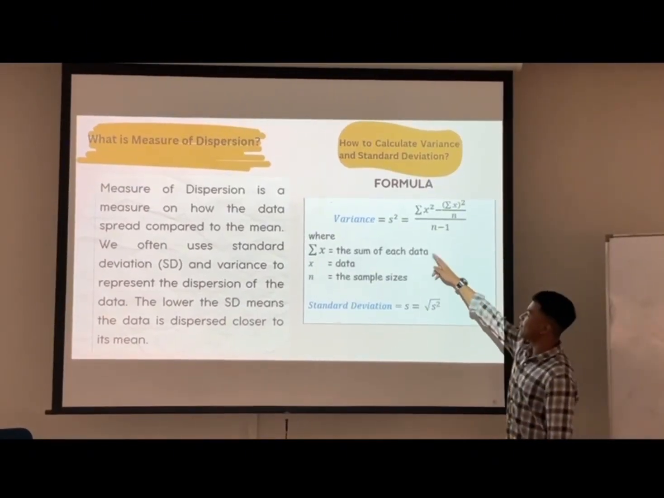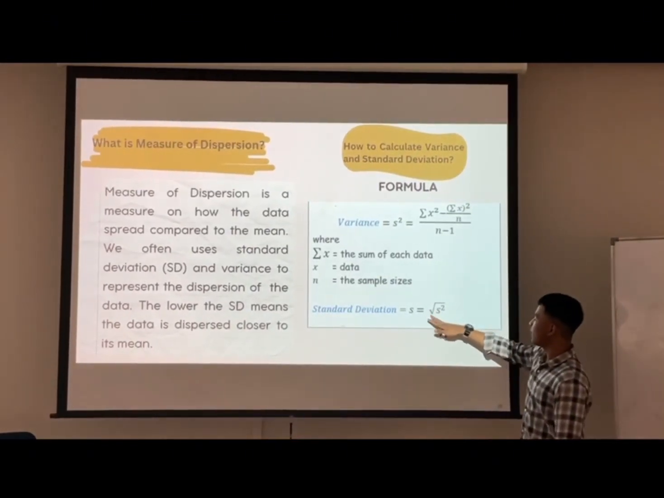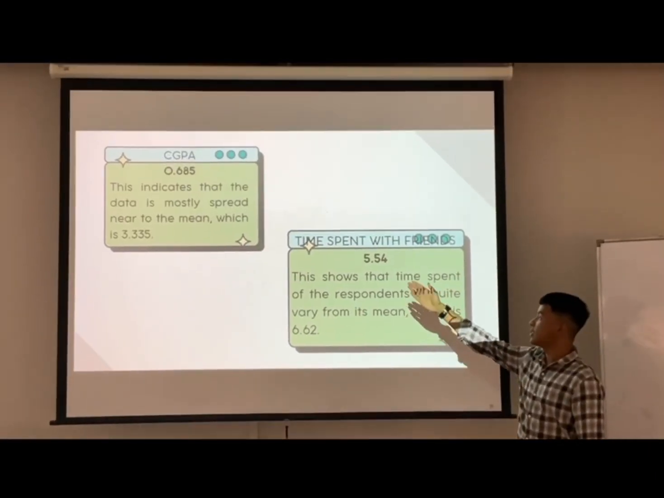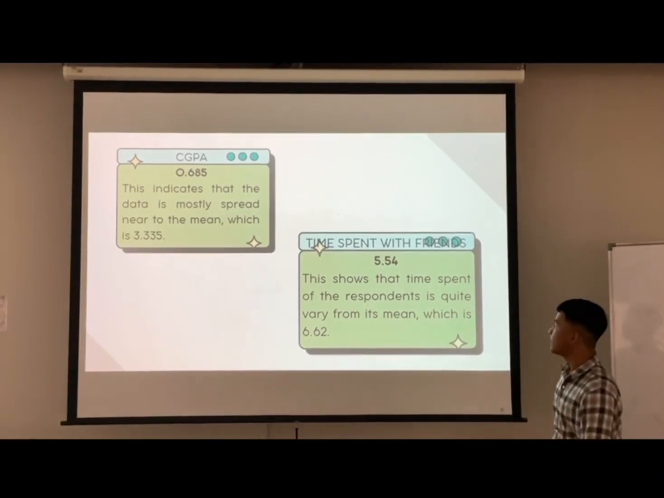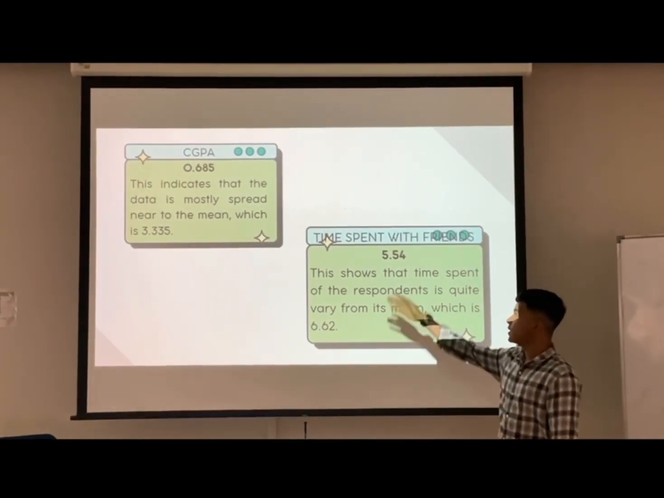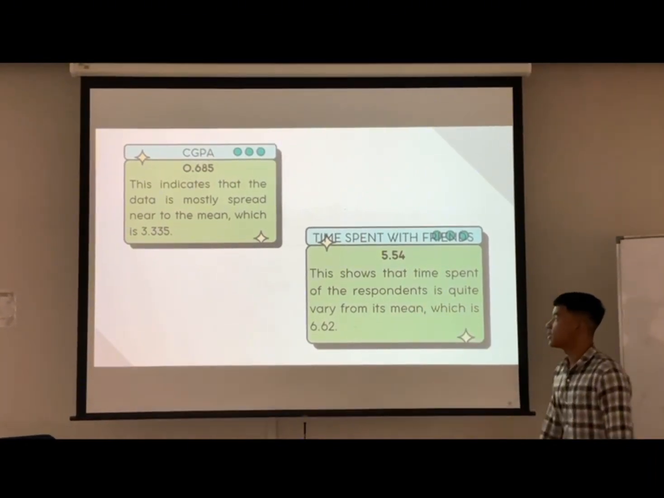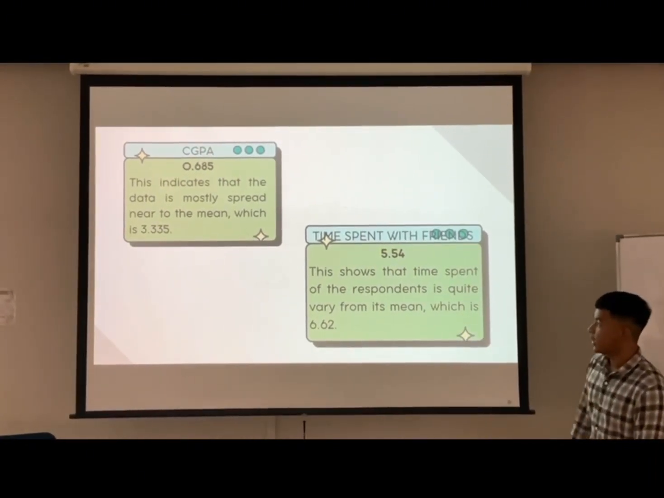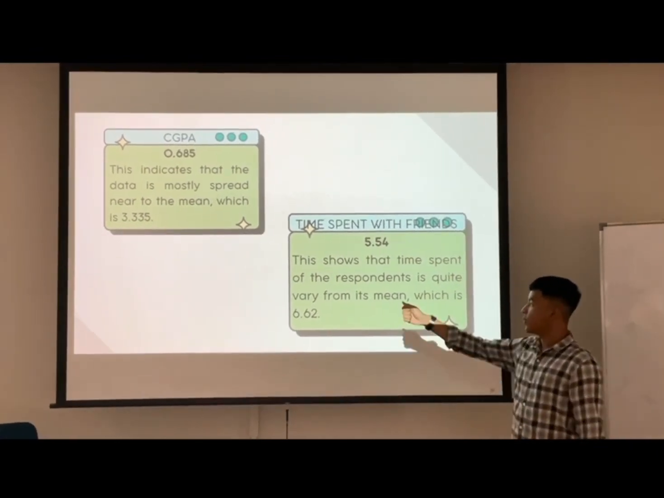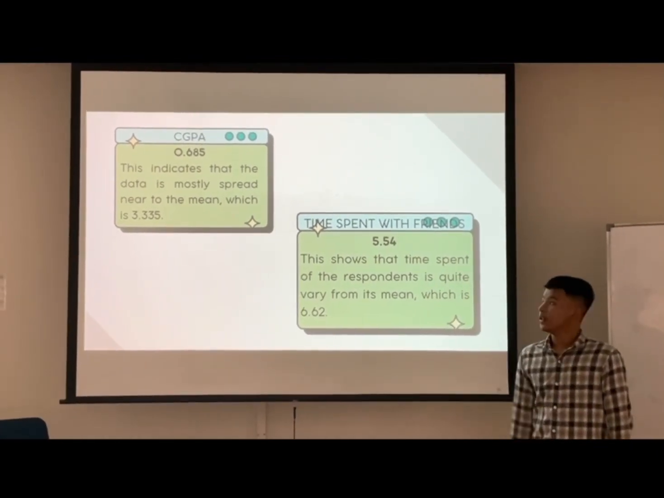And then after we get the variance, we need to square root the value to get the standard deviation. Here we can see the standard deviation for CGPA and time spent with friends based on our data. First, the standard deviation for CGPA is 0.685. This indicates that the data is mostly spread near to the mean, which is 3.335, the mean of the CGPA.